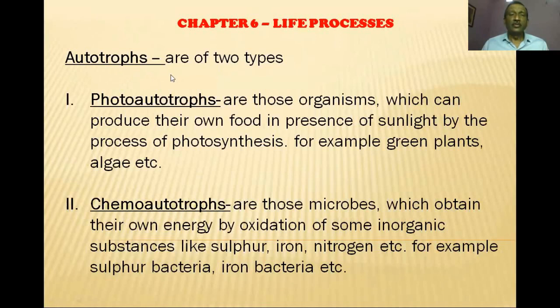Okay, so we are talking about the autotrophs. Very first thing, autotrophs. Auto means self and troph means nutrition. That is, those organisms which prepare nutrition or nutrients or rather food on their own are called autotrophs. Autotrophs are further classified into two types, photoautotrophs and chemoautotrophs. The word photo stands for light. Auto means self. Troph means nutrition. That is, those organisms which can prepare food on their own in the presence of light.